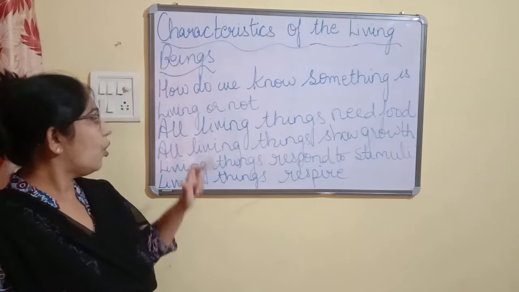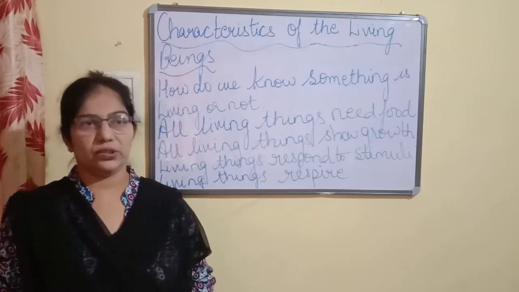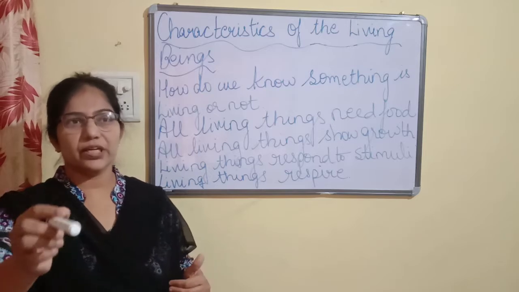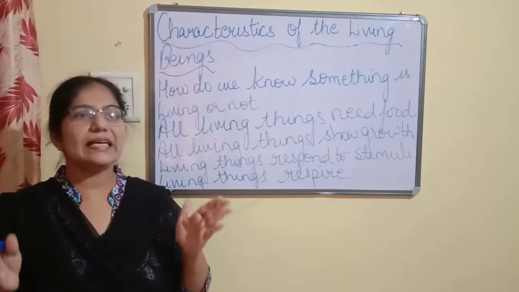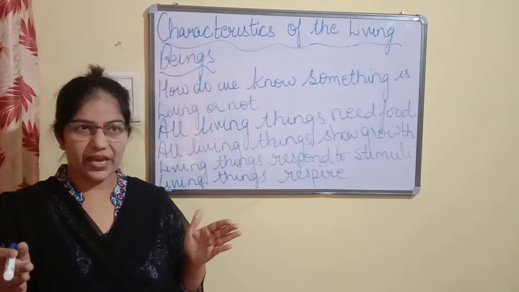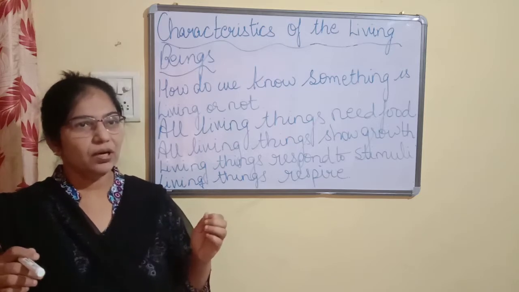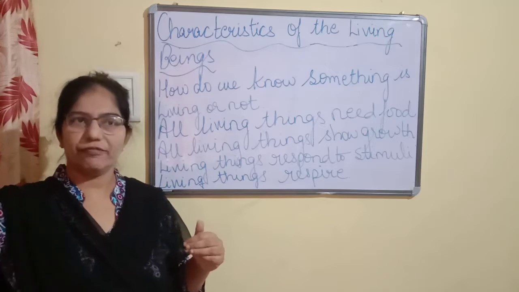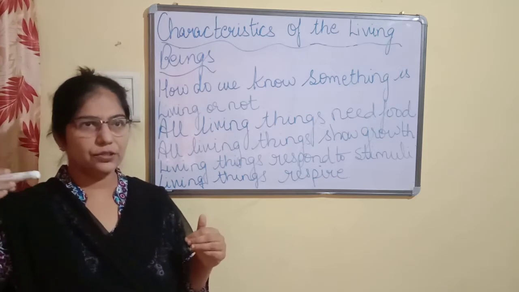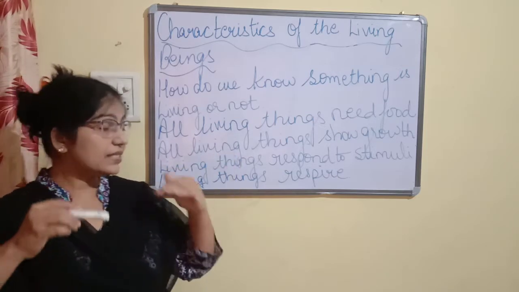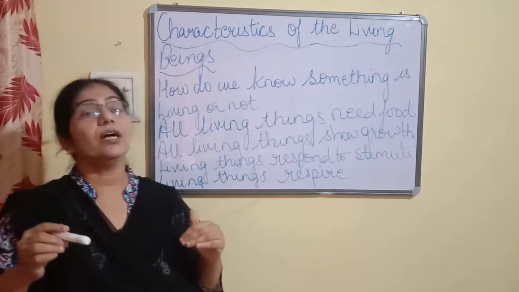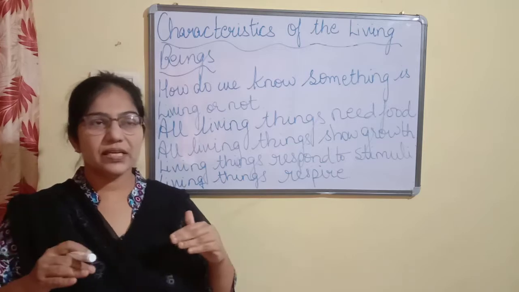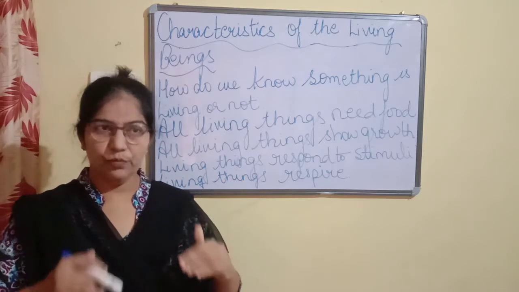Now we come to the second: all living things show growth. Yes, children, you were not born as a 13-year or 14-year-old child. You were born as a baby. Your parents fed you, so you turned into what you are now, in your teens. After that you will grow into your adulthood. So this is the characteristic feature of a living thing, that all living things grow. This is for human beings.